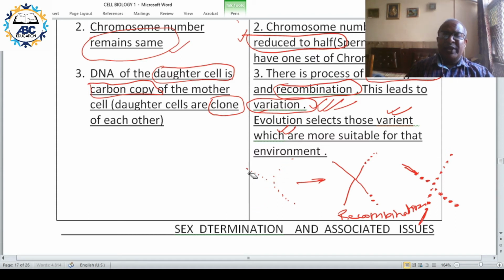And this leads to variation. That is why the sperm and ova formed by meiosis are variant. They are not the same. This variation is there.